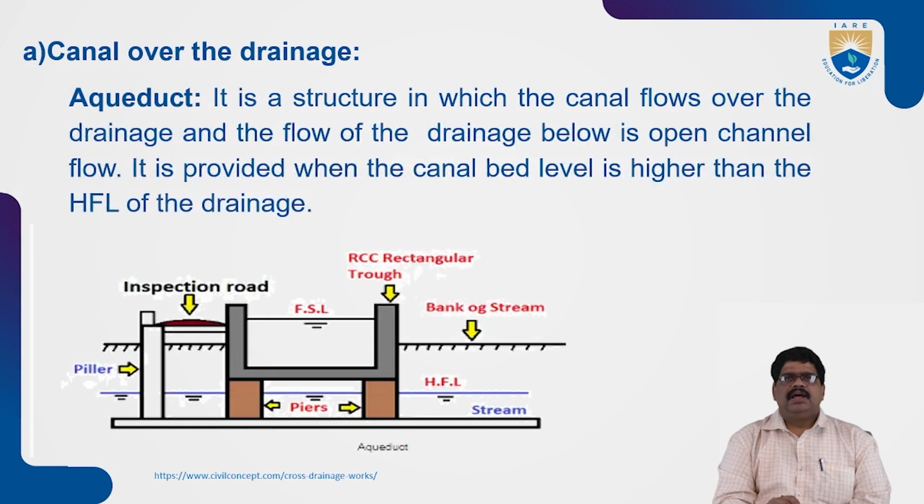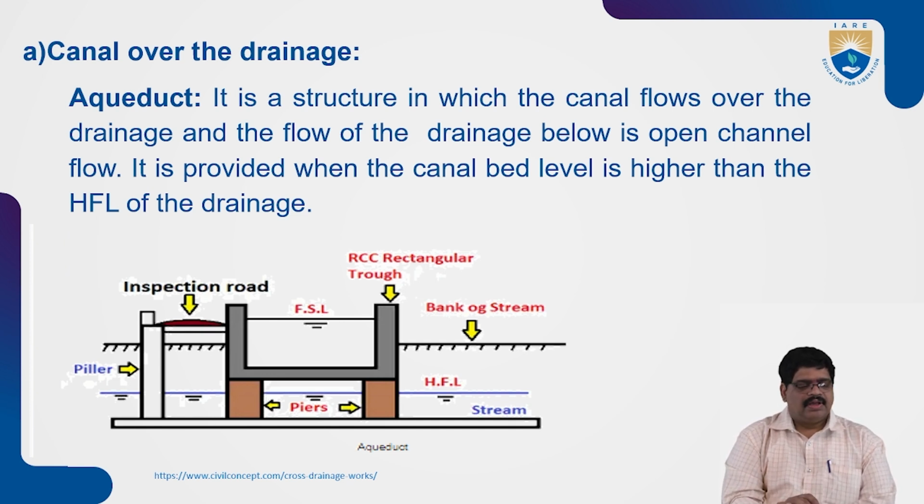Let us see one by one the different types of cross drainage works. Here is the aqueduct. Aqueduct is one of the cross drainage works. Let us see it in the diagram. It is a structure constructed where the canal flows over the drainage, and the flow of the drainage below is open channel flow. It is provided when the canal bed level is higher than the high flood level of the drainage.